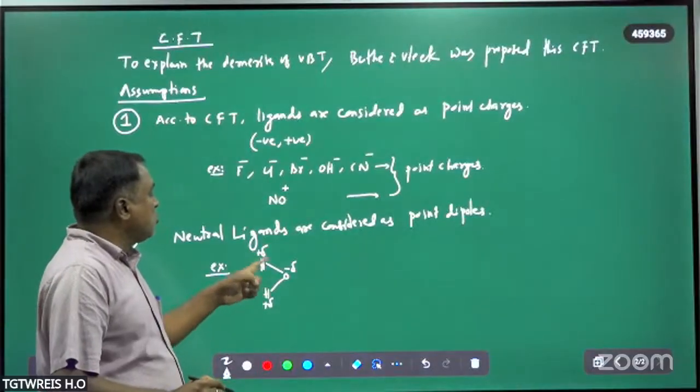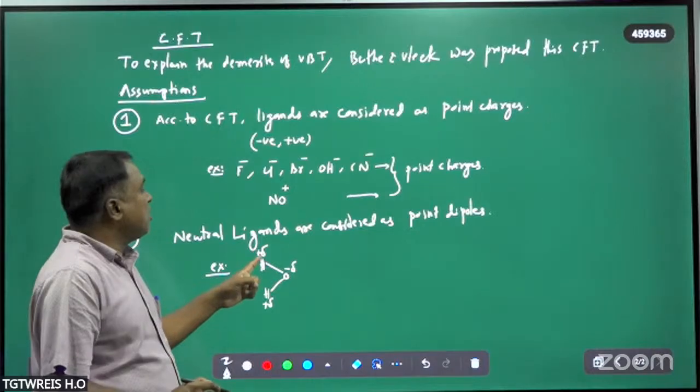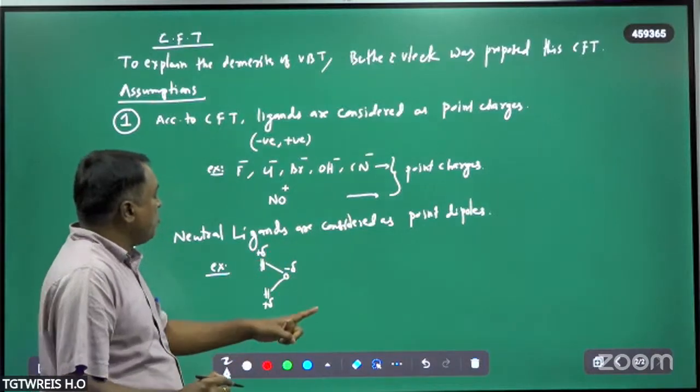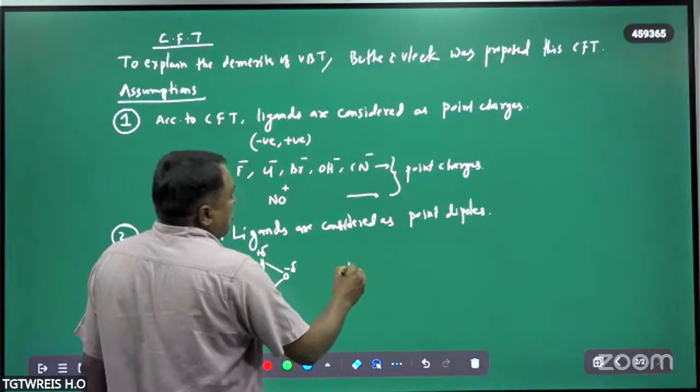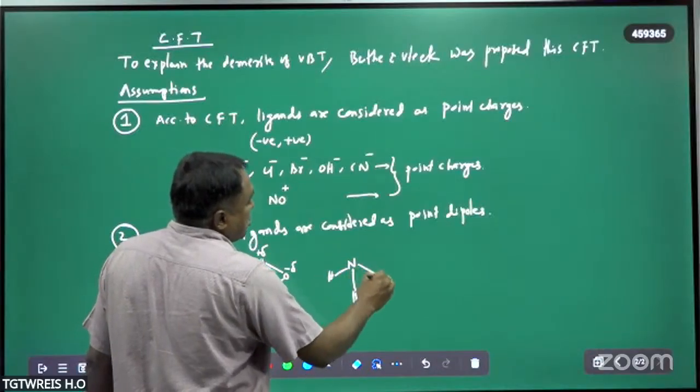Two charges, two poles. One is the positive pole and another is the negative pole. Therefore, this neutral ligand is considered as one dipole. And also ammonia. So ammonia is also a neutral ligand. So this is also considered as what now?